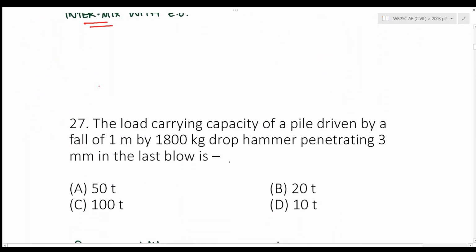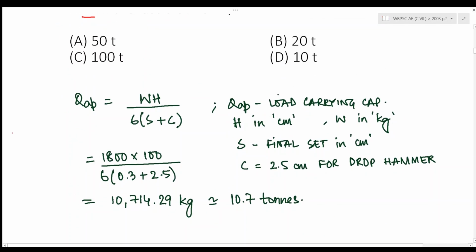Next question is, the load carrying capacity of a pile driven by a fall of 1 meter by 1800 kg drop hammer penetrating 3 millimeter in the last blow is. Now the load carrying capacity is given by this formula, WH by 6 into (S plus C), where S is the final set in centimeter, which in our question is given as 0.3 centimeter, right? Also C for drop hammer is 2.5 centimeter.